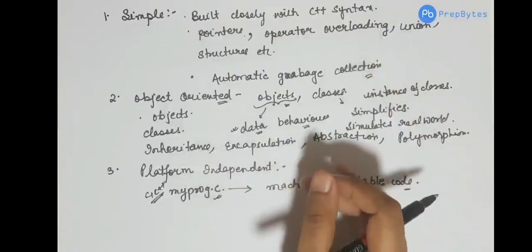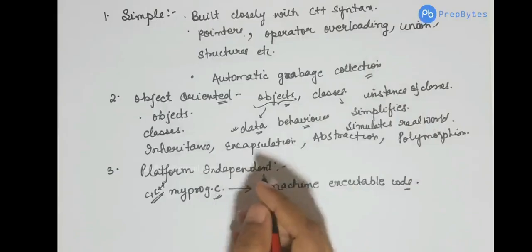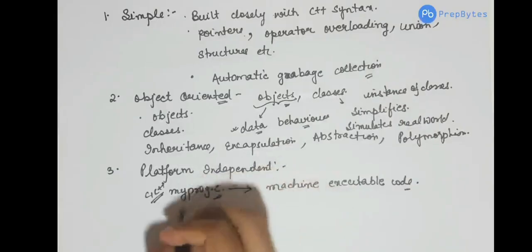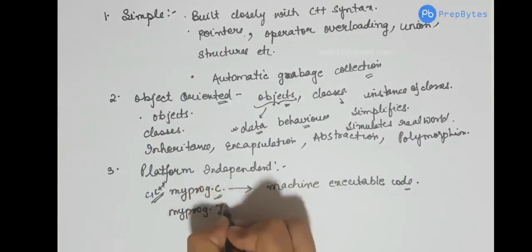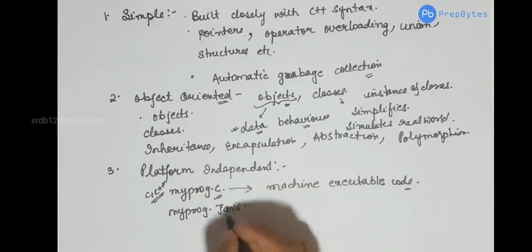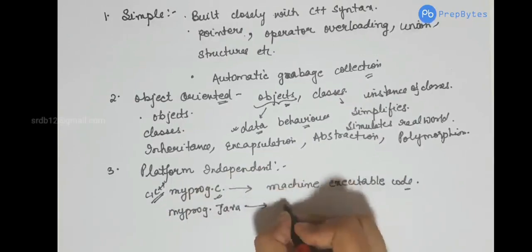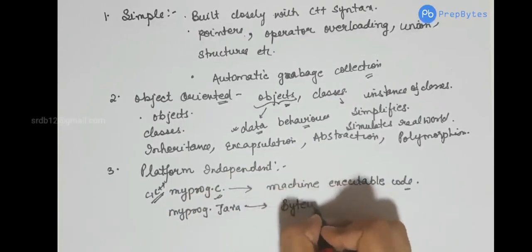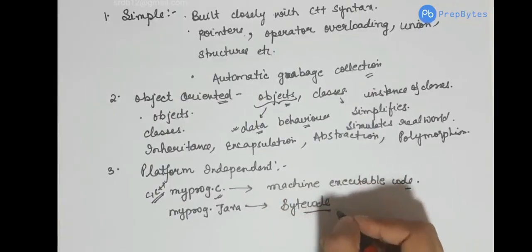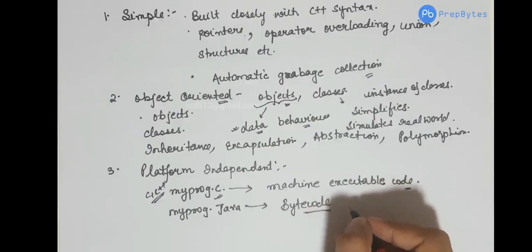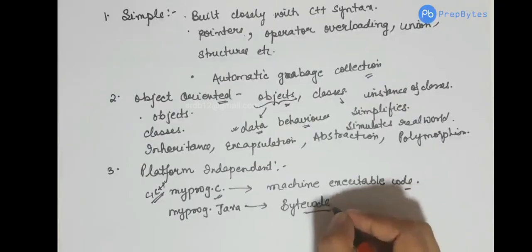What happens in Java is, let's say you have a program. Whenever we save a Java program, we save it using .java. So let's say I have a program .java. What happens when you compile a Java program? It gets converted to a bytecode. This bytecode can be taken and run on whichever machine you want. It can be run on a Windows machine, Linux machine, or Macintosh. You can run it on any machine.